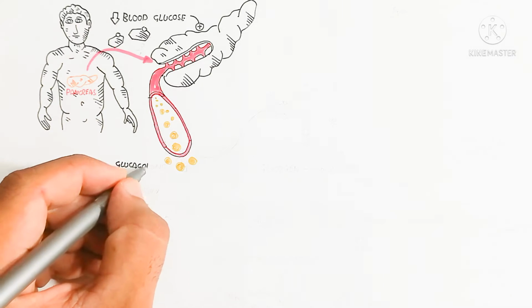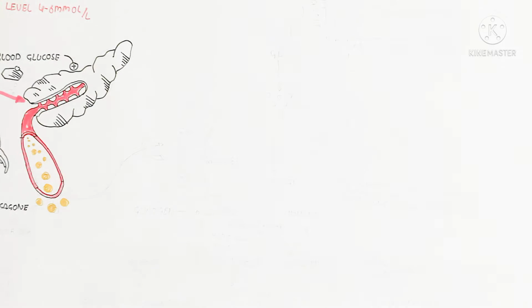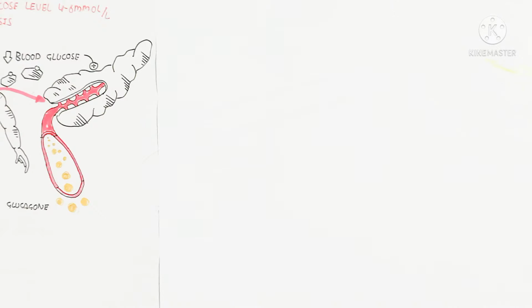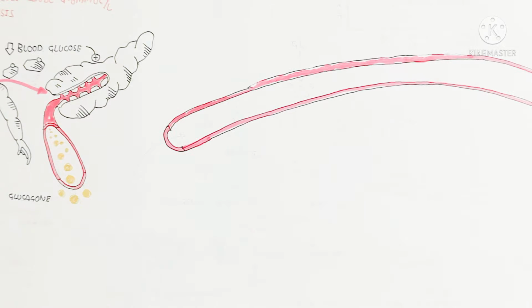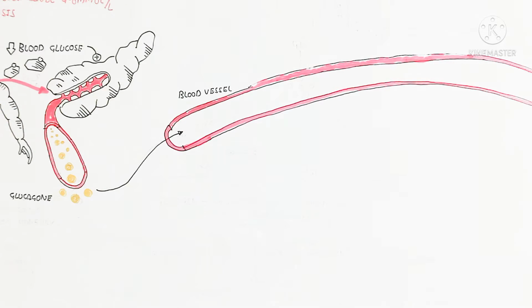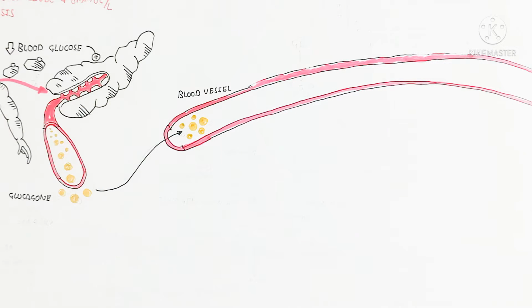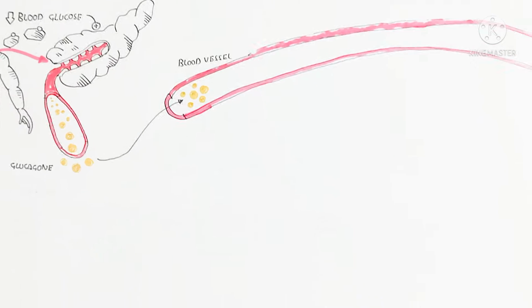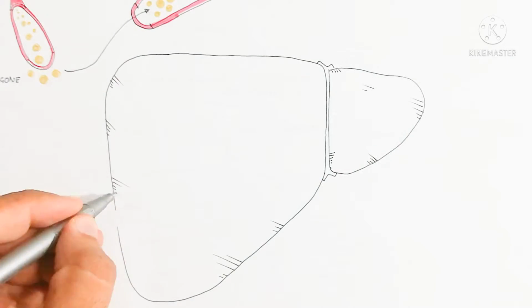Glucagon is released in response to the low level of blood glucose, and this glucagon is released from the alpha cell of the pancreas. The islet of Langerhans contains the alpha cell which releases it, and this glucagon will inhibit the production of insulin, which is the anabolic hormone, but here glucagon is the catabolic hormone. So during catabolism, here we are understanding the catabolism during the fasted state. The glucagon will move into the blood circulatory system.